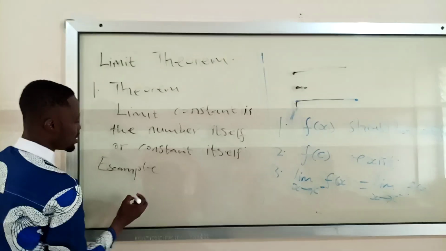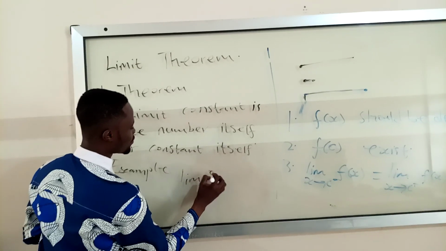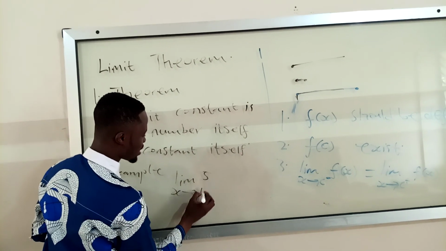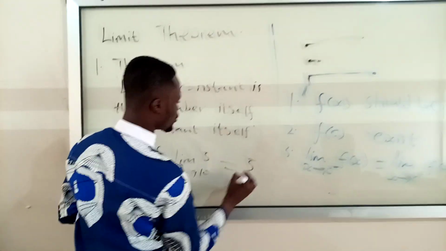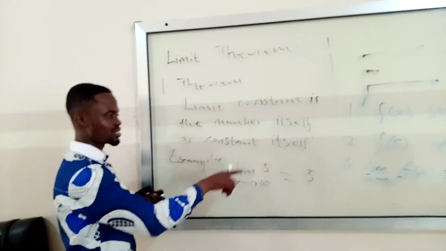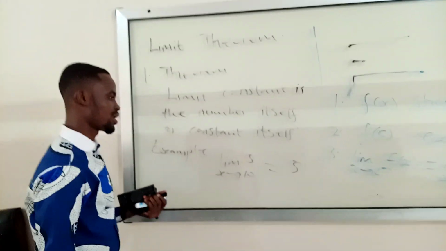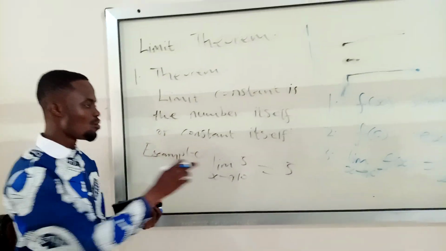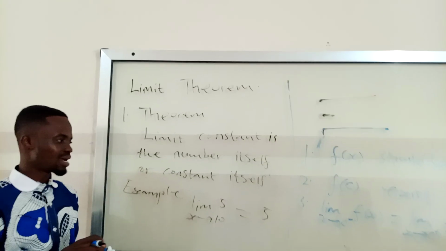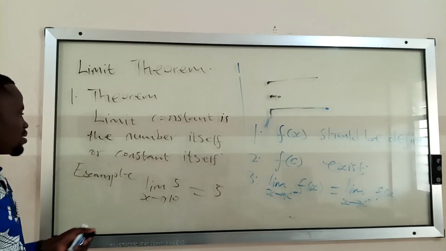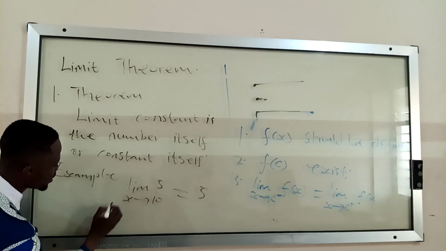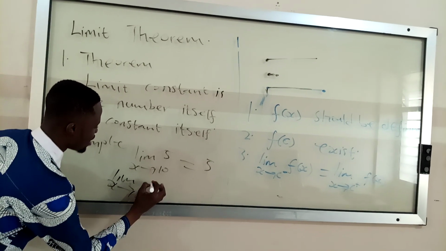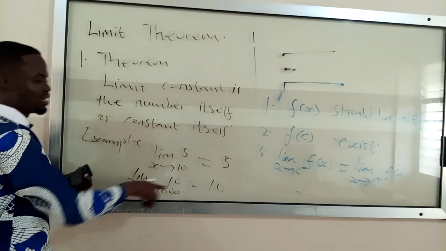Example. Take the limit of 5 as x approaches any number, let's say c, or let me make it 10. It is always equal to 5. Remember, we said the limit of a constant is the constant itself, the number itself. Equal to 5. So here, it doesn't matter where the limit is approaching. It is always the constant number. Okay. So that is the example. I can give another example. Limit as x approaches 1000 of 10. The answer is 10. It is the number itself.